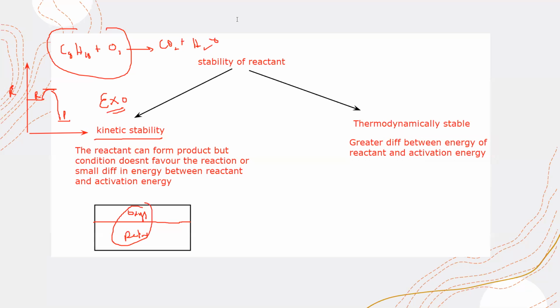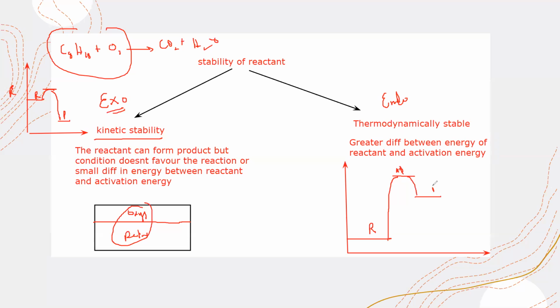And in most of the endothermic reactions, the reactants are thermodynamically stable. When we sketch a graph, the energy of the reactant is small, and then they will form a product. They need a greater amount of activation energy, and then a product is formed.